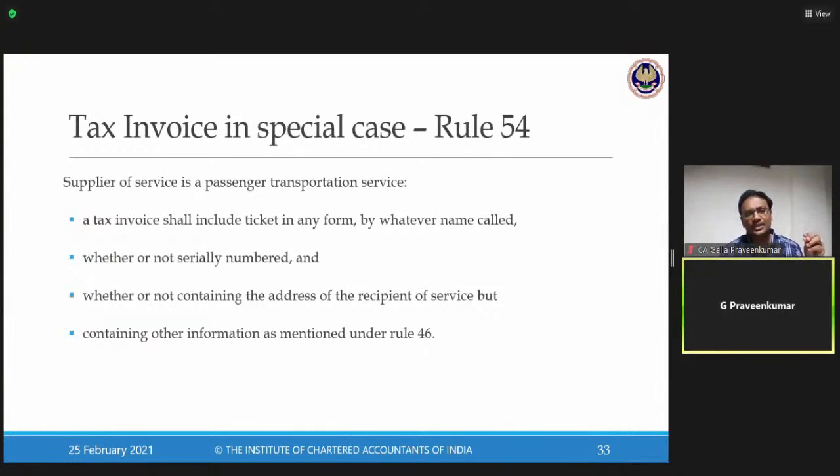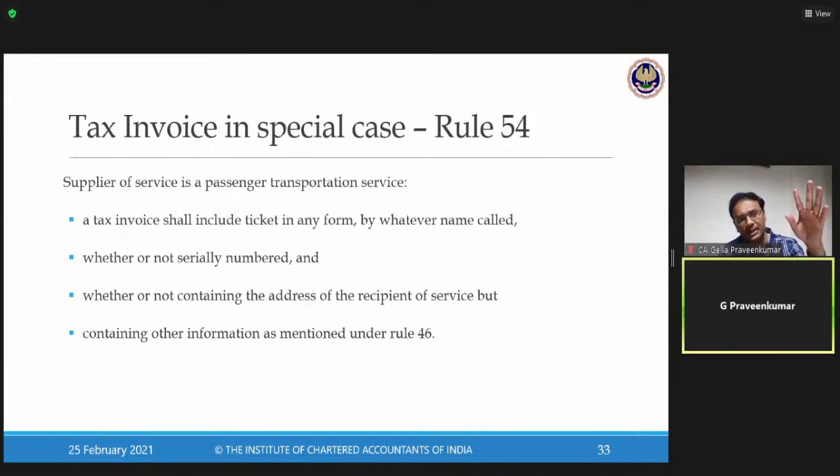In case of passenger transportation, again, if you see your Haryana Transport Corporation or Madhya Pradesh Local Transport Corporation, Tamil Nadu Transport Corporation, these agencies issue an invoice which does not have all the particulars of a regular business tax invoice. Any document having a different series. It may have a GST number, it may not have a GST number. It may have an address, it may not have an address. This is a special thing.